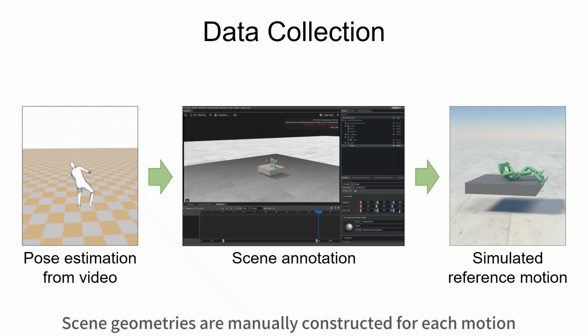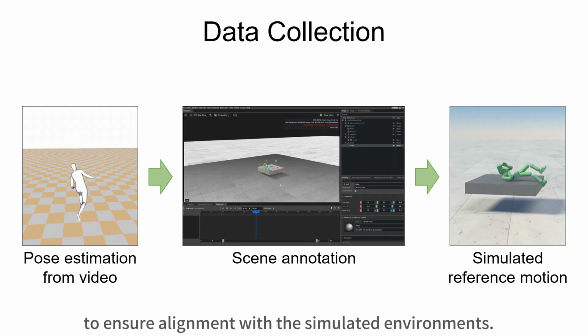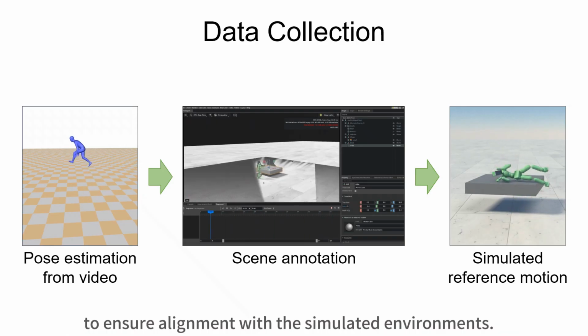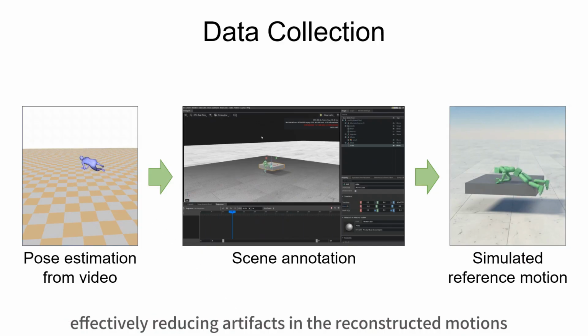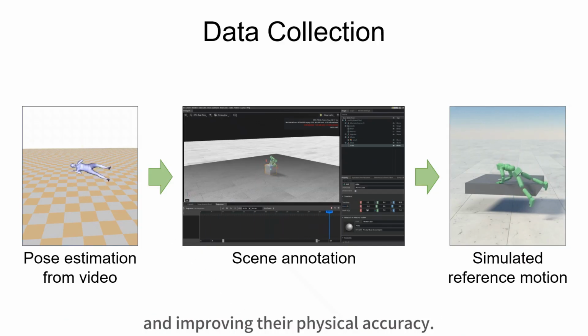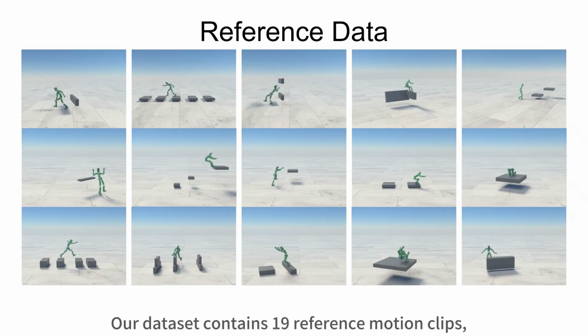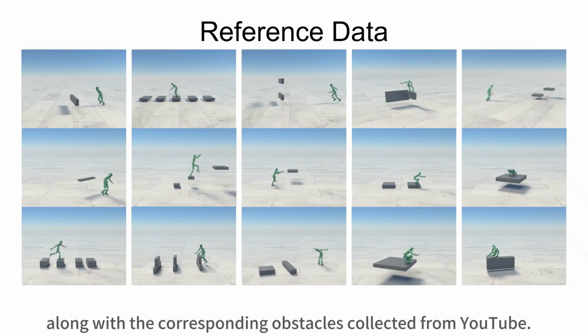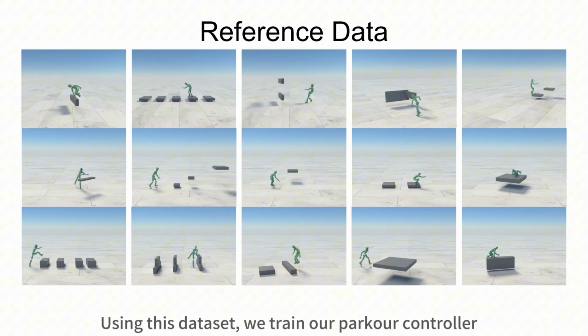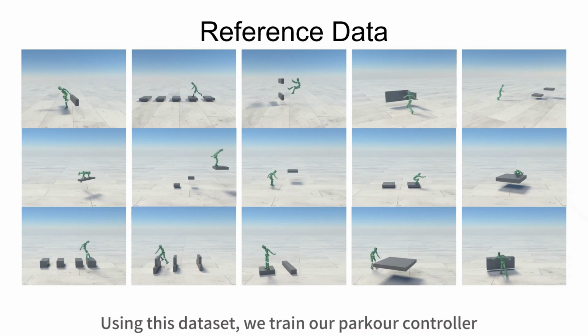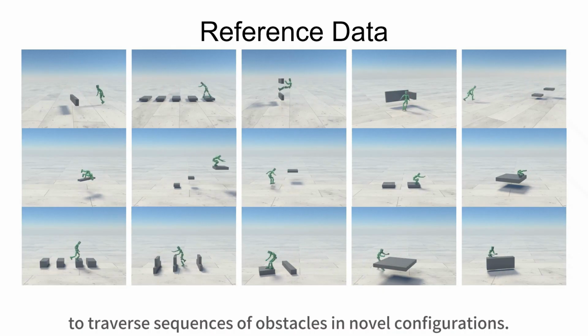Scene geometries are manually constructed for each motion to ensure alignment with the simulated environments. We train a physics-based motion tracker for each sequence, effectively reducing artifacts in the reconstructed motions and improving their physical accuracy. Our dataset contains 19 reference motion clips, along with the corresponding obstacles, collected from YouTube. Using this dataset, we train our parkour controller to traverse sequences of obstacles in novel configurations.